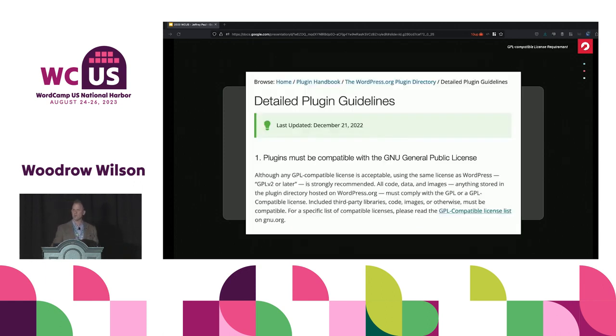If you're familiar with distributing plugins on WordPress.org, the plugin team has a handbook, right? There are requirements and guidelines that you must follow when you submit a plugin in order to get accepted into the repo, and ideally follow those throughout the versions from there. The first one listed is that plugins must be compatible with the GPL.